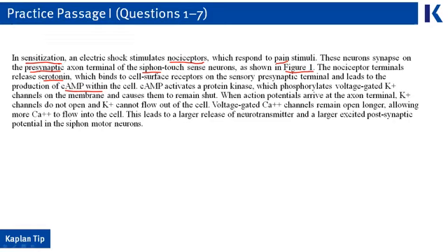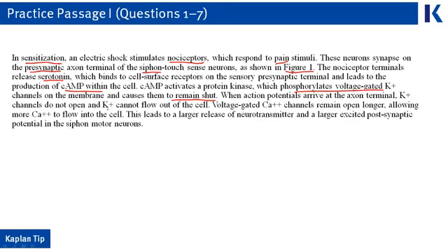Cyclic AMP is released within the cell. It phosphorylates voltage-gated potassium channels, and then they remain shut. This should activate some prior knowledge for you. We remember that voltage-gated potassium channels are what have to open to allow repolarization to occur in a neuron. So if you have just gone through depolarization and the action potential has happened, after that the neuron has to recover from the action potential and repolarize. So basically sensitization is stopping this repolarization process, or at least making it happen at a later time.